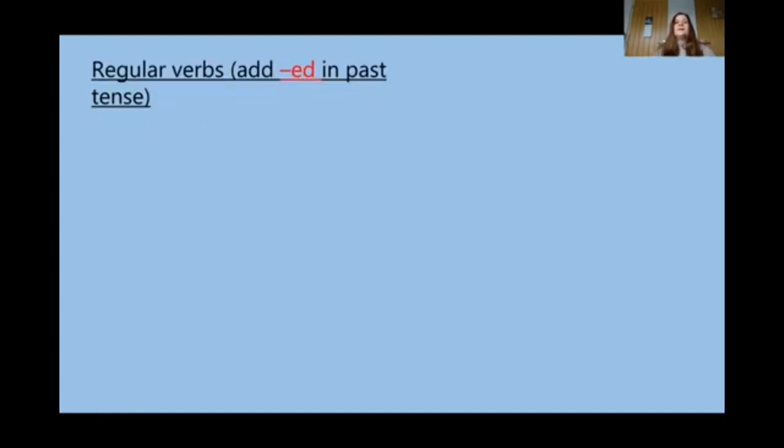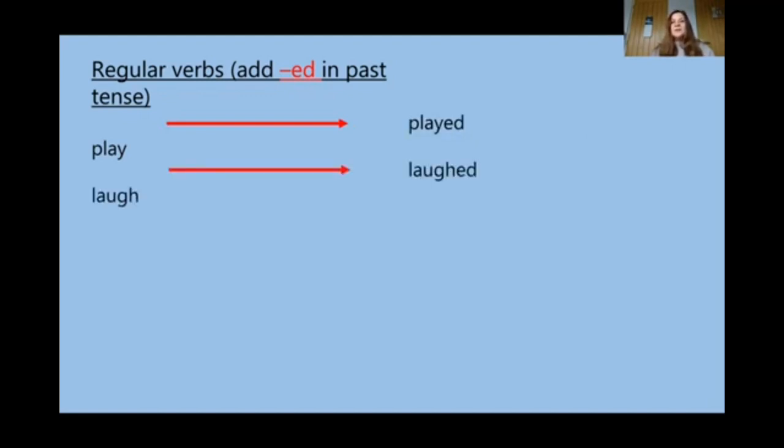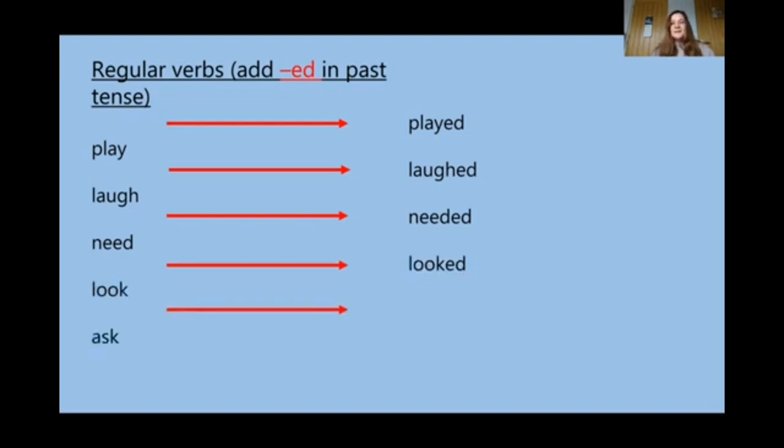Okay, so we know that there are regular verbs in English that add the ed suffix in the past tense. For example, play turns into played. Laugh turns into laughed. Need turns into needed. Look turns into looked. Ask turns into asked.